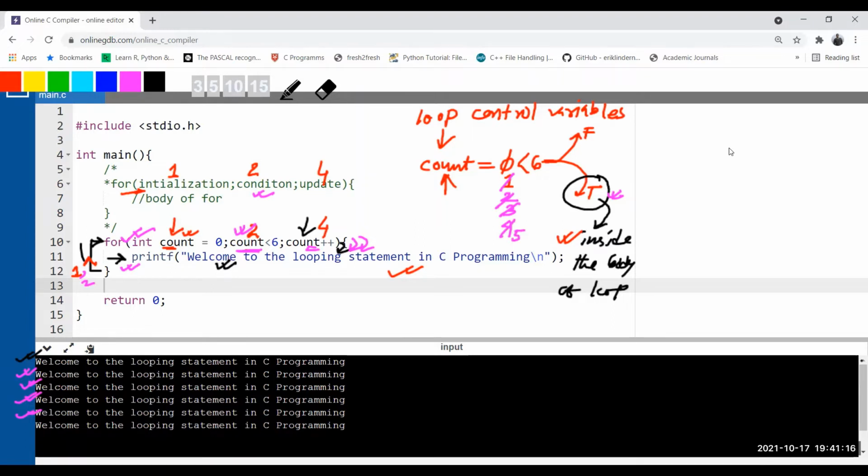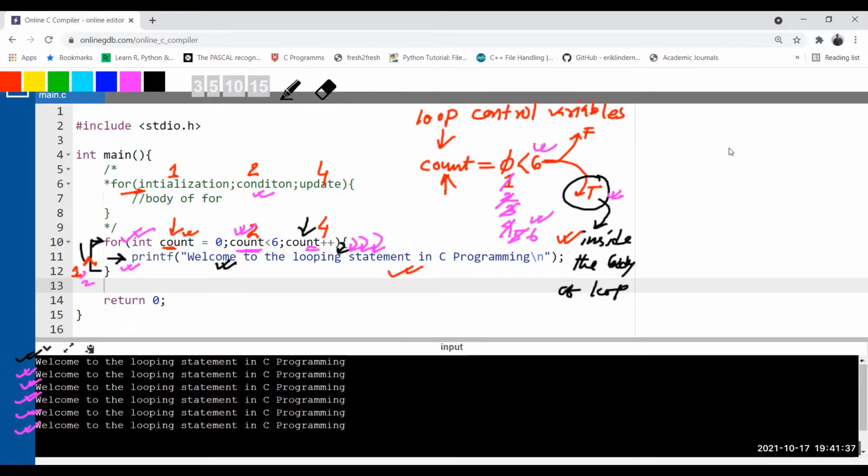And next, again, what you need to do? Again, it will check the condition. 5 less than 6. Yes, 5 is less than 6. So again, it is true. It will go inside the body of the loop. So again, that particular line gets printed, and it is going up again with the value incremented from 5 to 6. And now you are checking 6 less than 6.